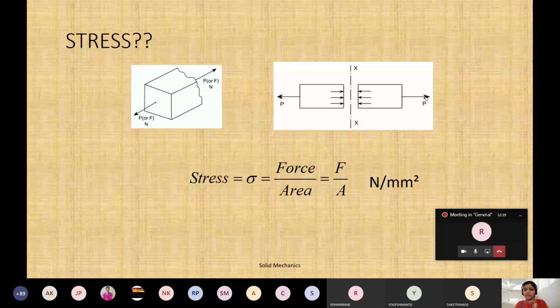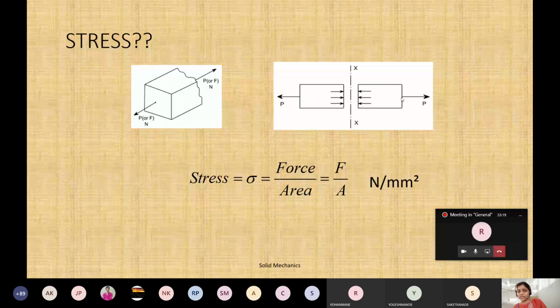Now in this case you can see it is trying to pull the material. That's why it is called a tensile stress. This P is a component here with this tensile action. This is a force, called a tensile action. This will try to pull the material, and these forces are called resisting forces. They will try to resist the pulling action.